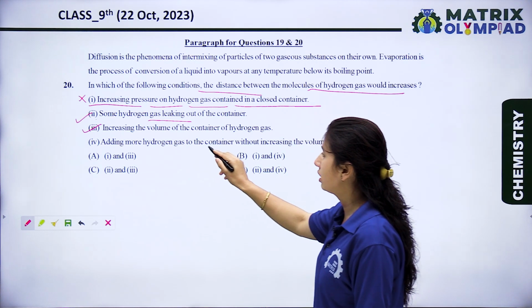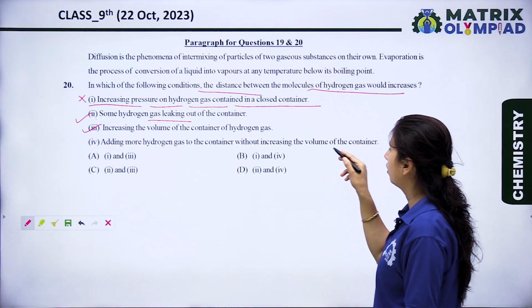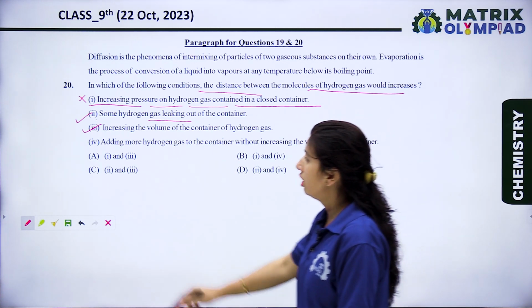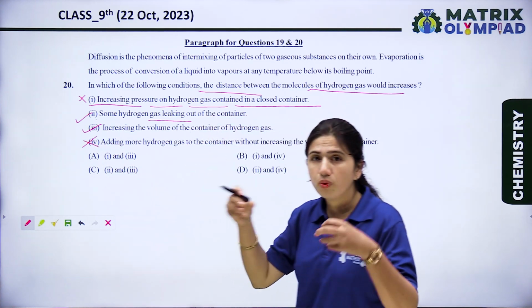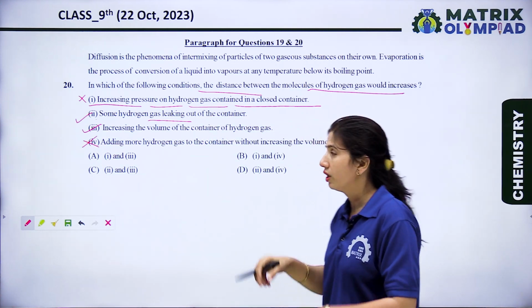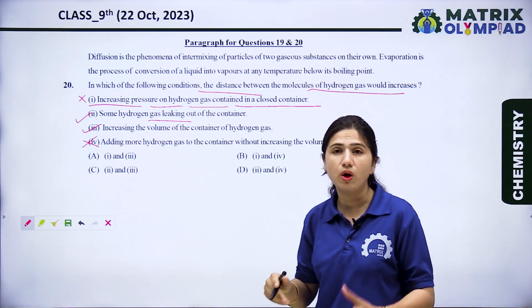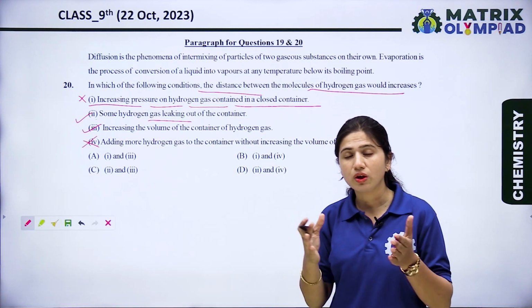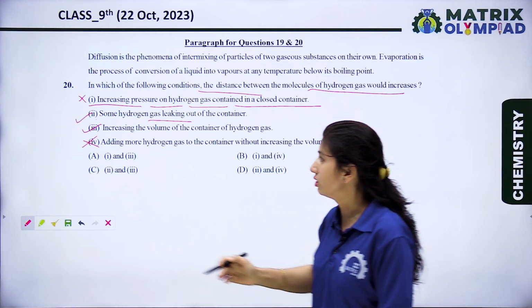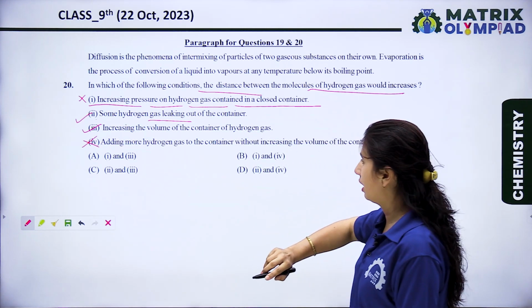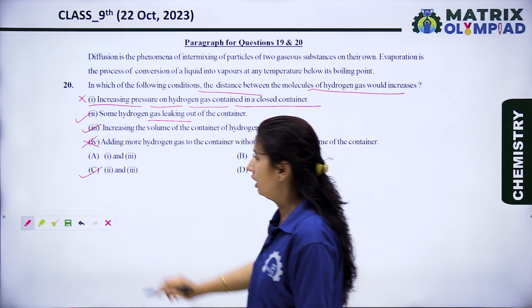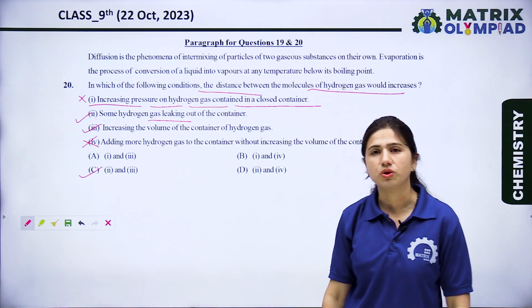Adding more hydrogen gas to the container without increasing the volume of the container. No, this is a wrong option. When we add more hydrogen molecules without increasing the volume, the distance between the molecules decreases, not increases. So options second and third are the right options. So option C is the right answer for this question.